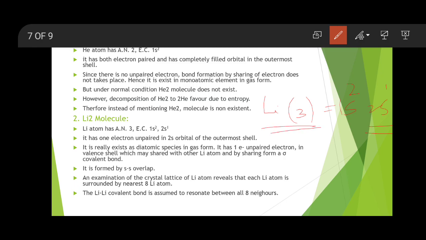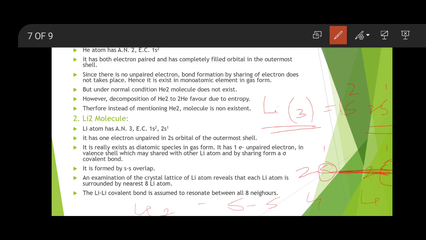So the 2s1 electron of one lithium combines with the 2s1 orbital of another lithium. Both orbitals are of the same type. This is the s orbital of the first lithium, this is the s orbital of the second lithium. When the two orbitals overlap, there is formation of a Li2 molecule, formed again by s-s overlap.